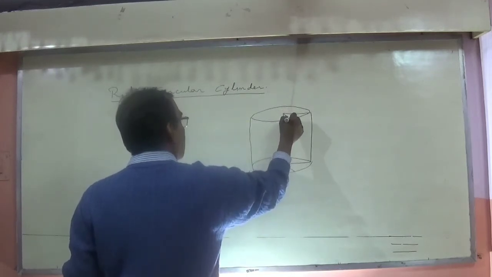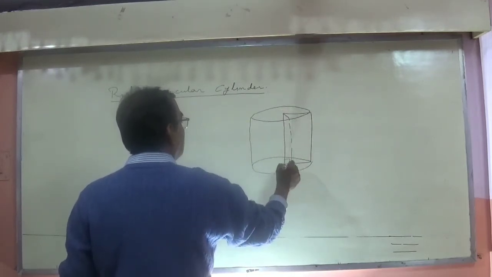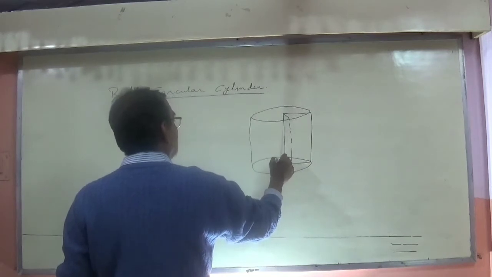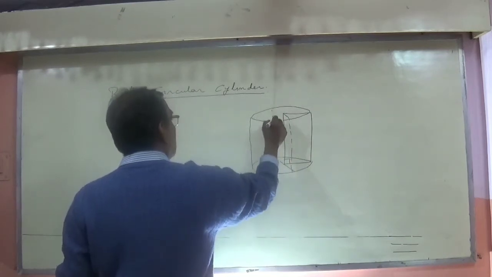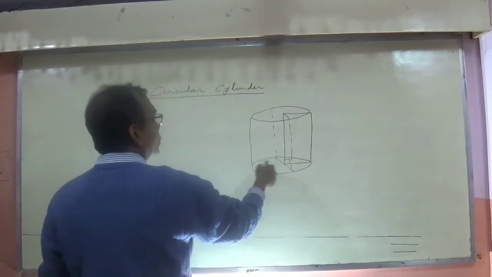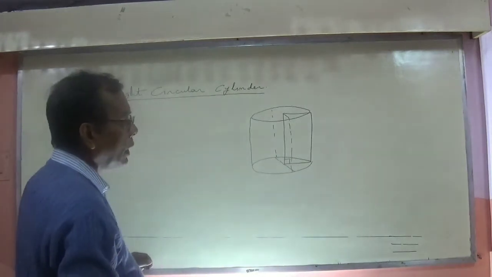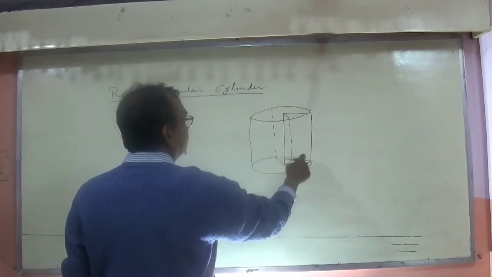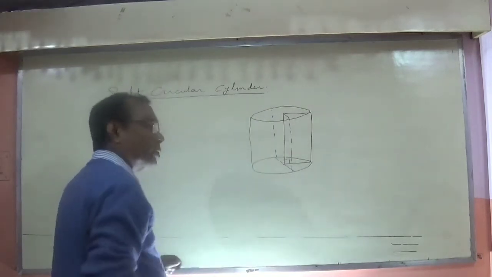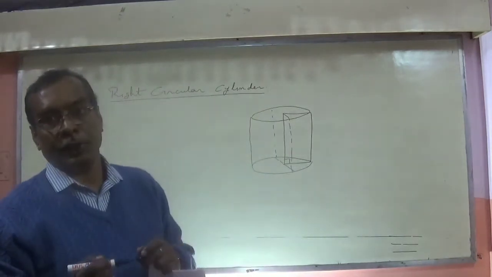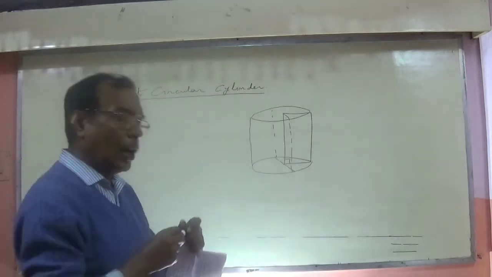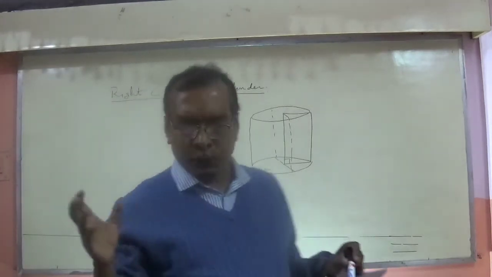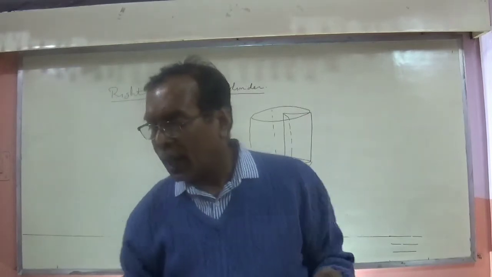See, I am going to create some impressions here, try to understand. Yes, this rectangle is rotating, I think it is clear. So the base is coming as circles and this is right angles, so that is why it is known as right circular cylinder.